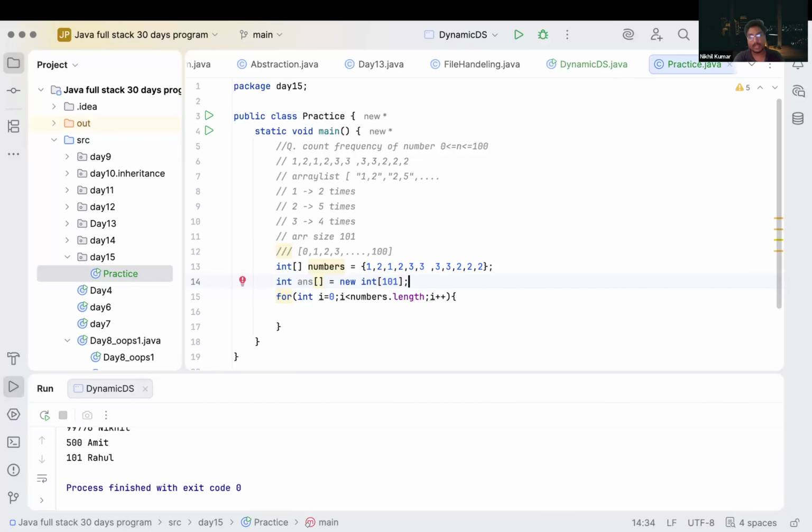Now we have an array with size of 101. It has indexes 0, 1, 2, 3 till 100, correct? Indexing starts from 0 and ends at 100. We already know our range is 0 to 100, so we have created an array with the 0 to 100 range.